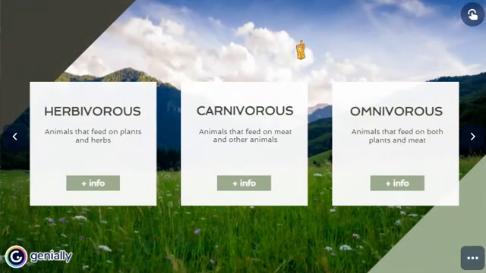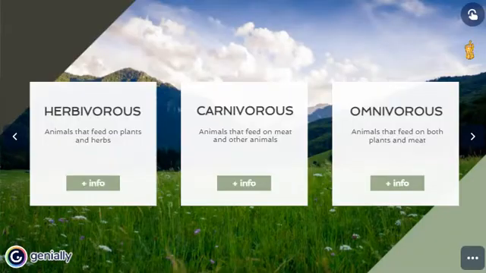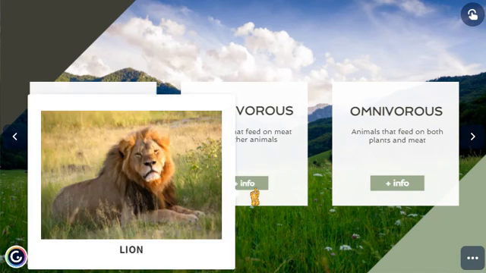We have these three concepts as well. First, herbivorous animals are those kind of animals that feed only on plants and herbs, not on meat, as for example, the antelope. We have carnivorous animals. They feed on meat of other animals, not on plants, as for example, the lion.